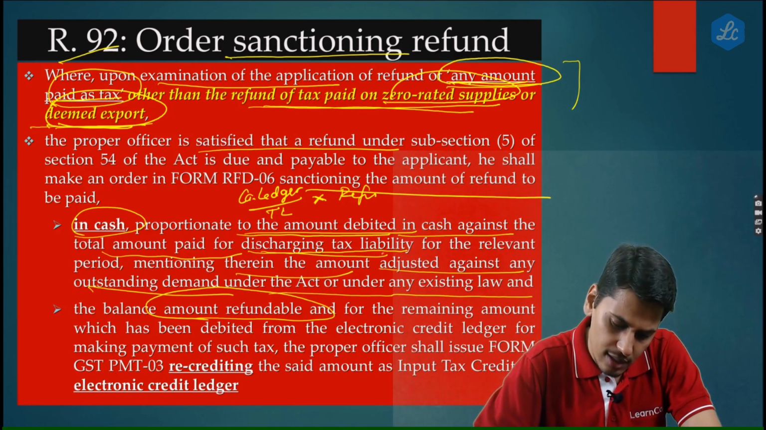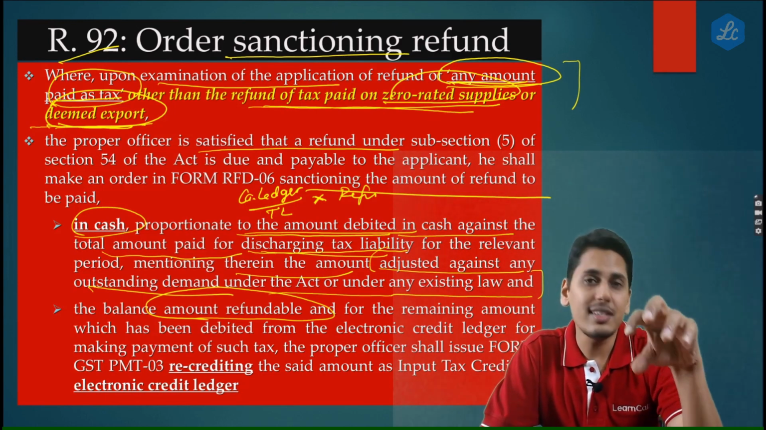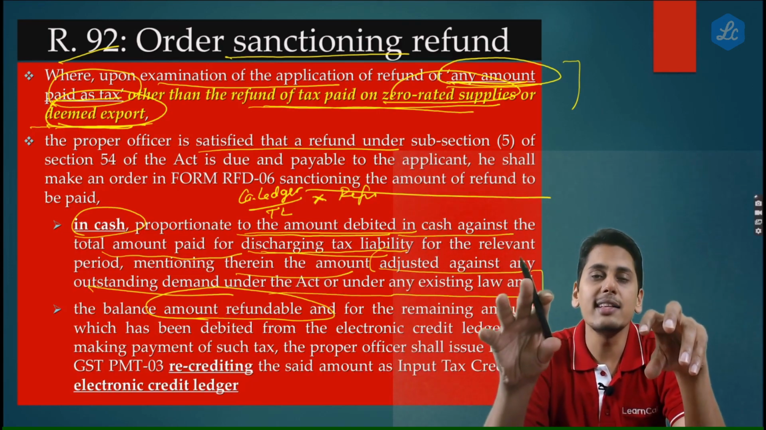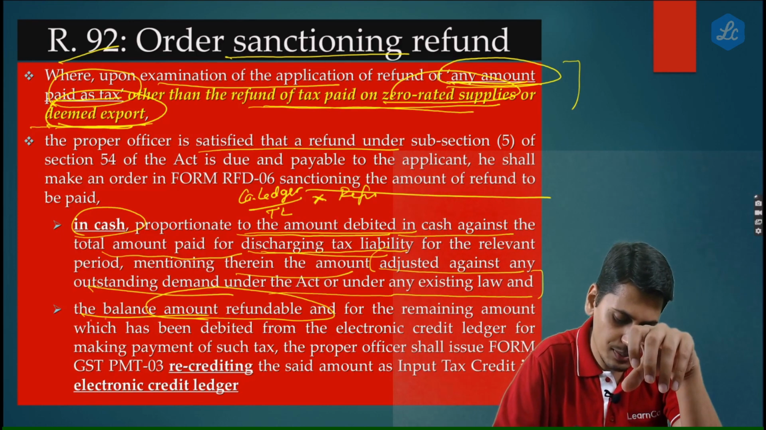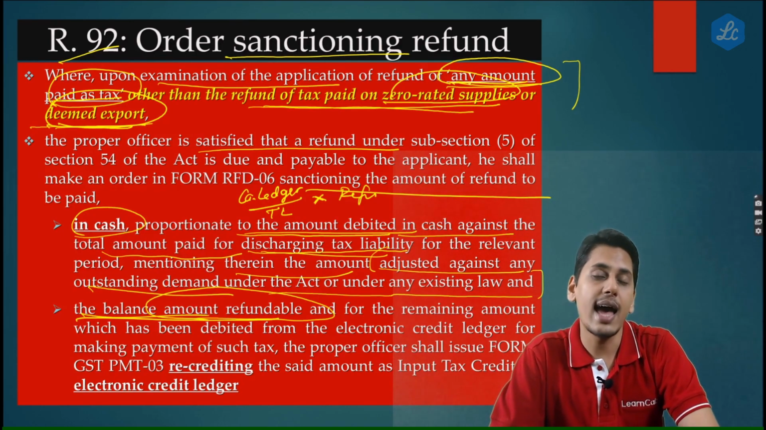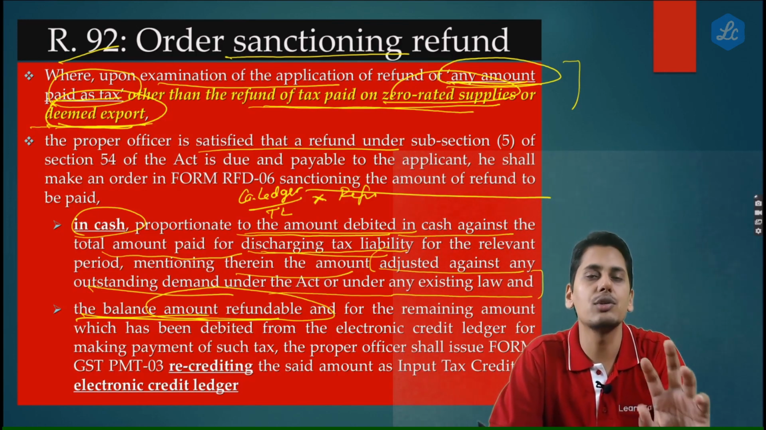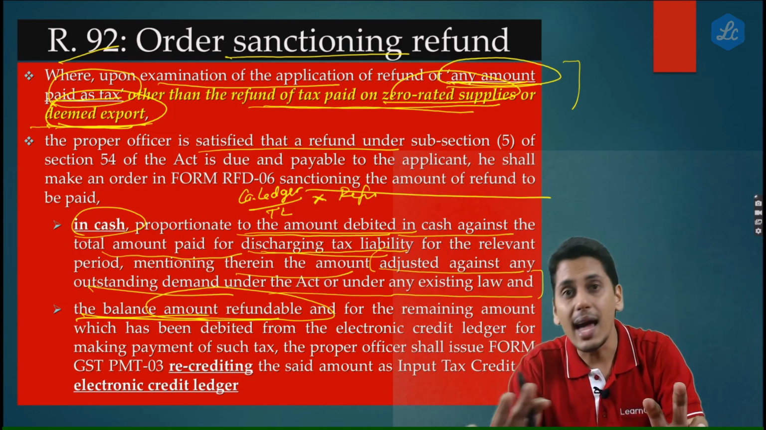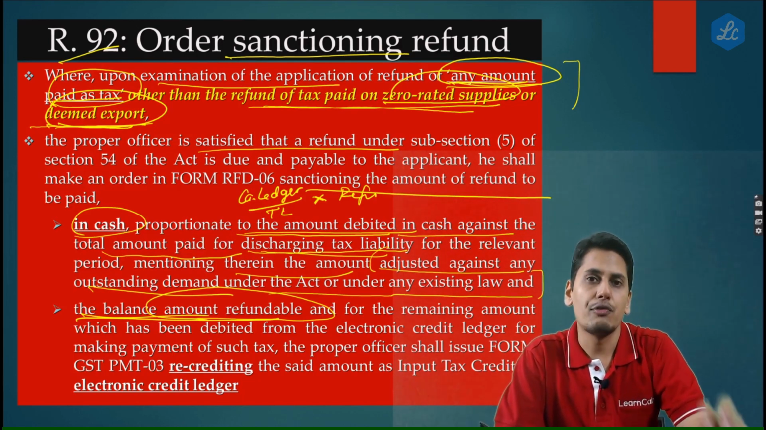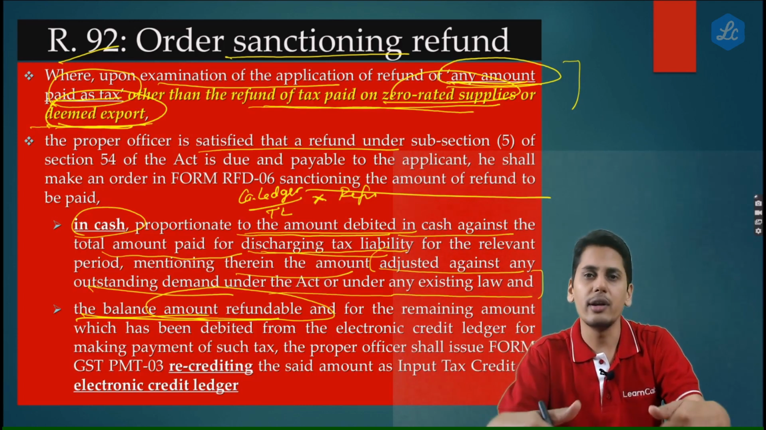Now friends, here the wordings which are there, they tell you that first they will find out how much should come to your bank account. The balance would go to your electronic credit ledger as per the second part which we are yet to see. Please understand friends, here the government has acted in a very smart manner. The government says first we will find out how much should come to your bank account using the formula. The balance amount of refund would go to your electronic credit ledger. Let's say out of 1 lakh rupees, 40,000 rupees should come to your bank account, 60,000 rupees should go to your electronic credit ledger according to the formula which is given.